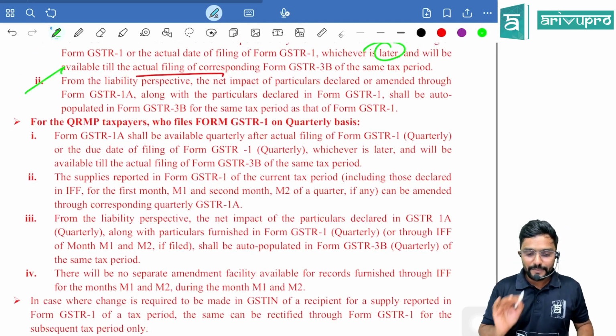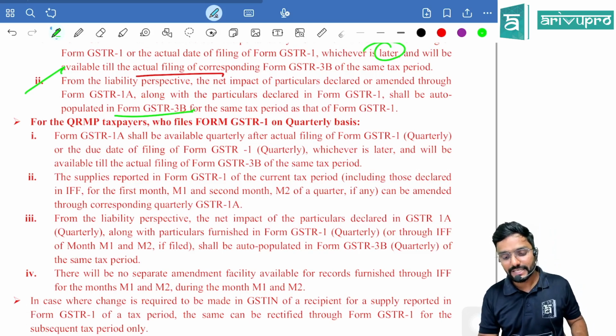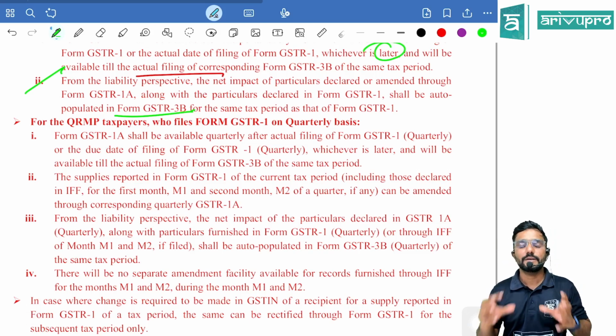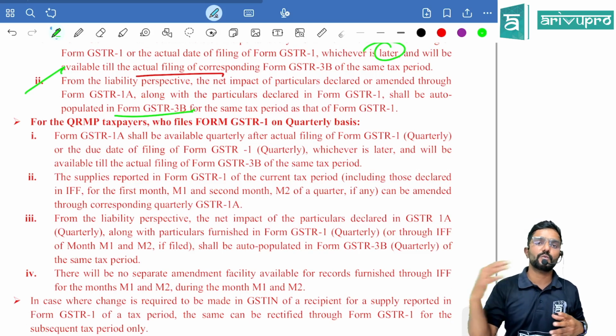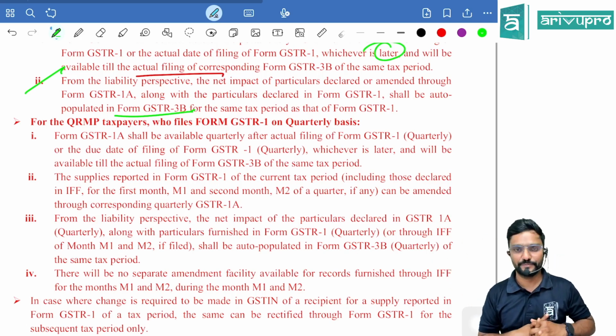Second point. From the liability perspective, the net impact of particulars declared or amended through Form GSTR 1A along with the particulars declared in Form GSTR 1 shall be auto-populated in Form GSTR 3B for the same tax period as that of Form GSTR 1. Means whatever corrections I have made through 1A, it will automatically get reflected even in my 3B.